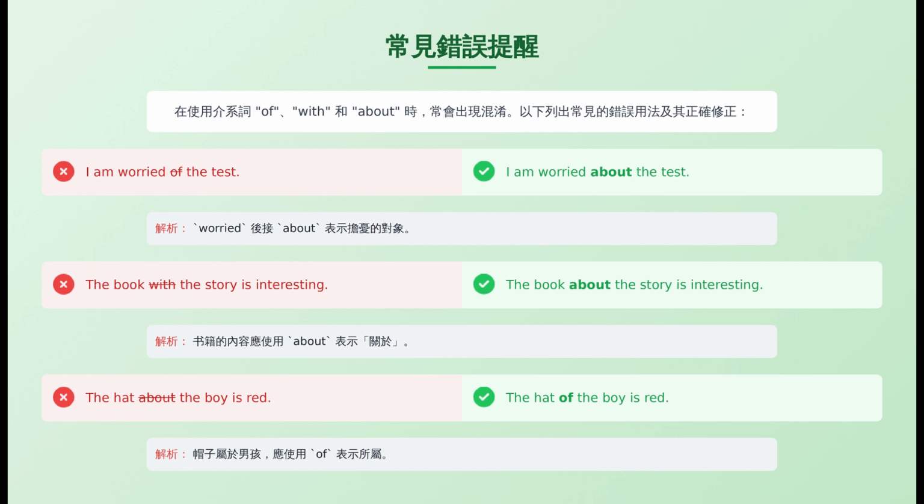Incorrect: The book with the story is interesting. Correct: The book about the story is interesting. Solution: the content of the book should be expressed with about. Incorrect: The hat about the boy is red. Correct: The hat of the boy is red. Solution: the hat belongs to the boy, so of should be used to indicate ownership.